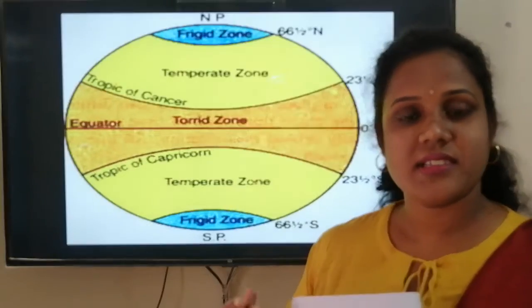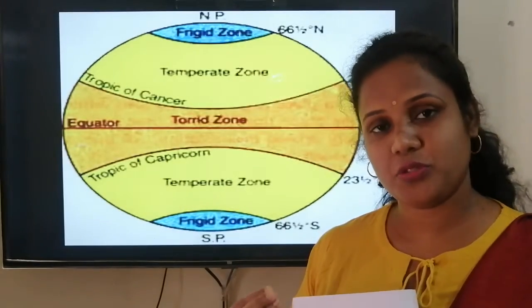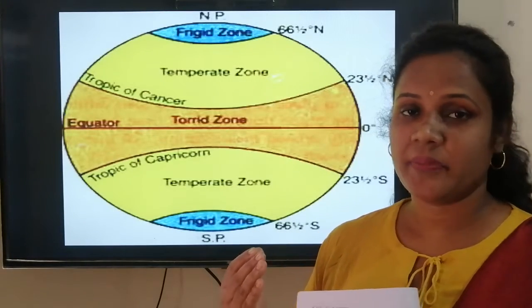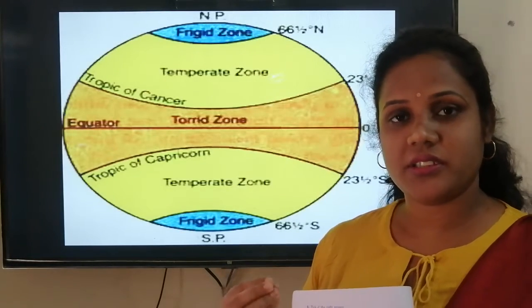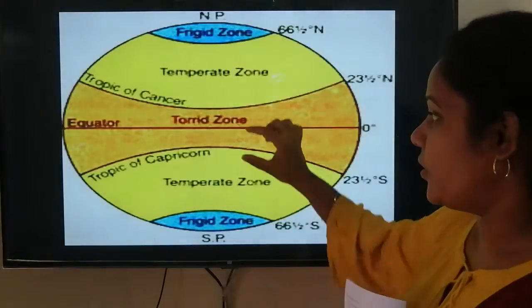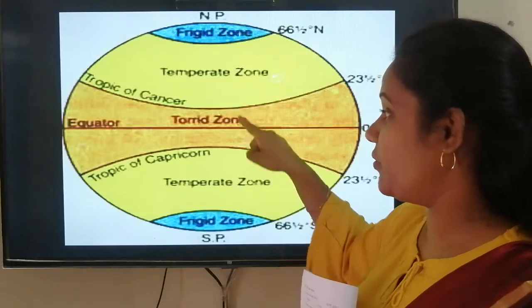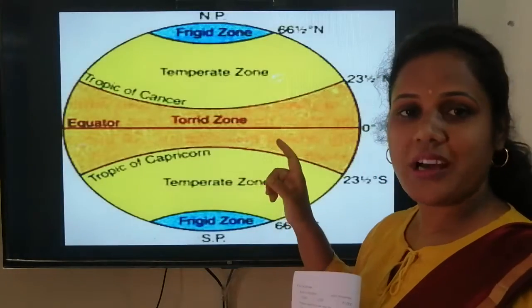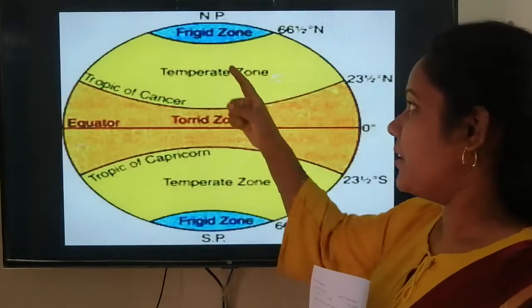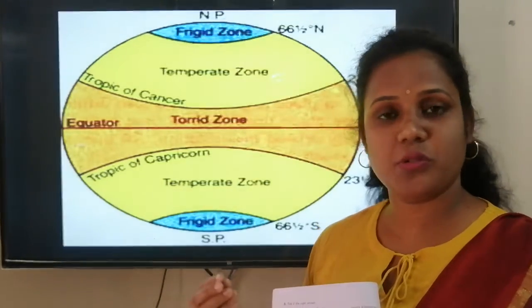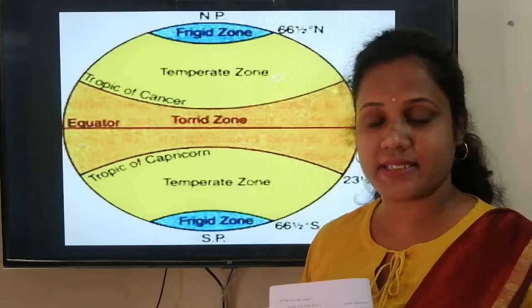In previous lessons, chapter 2, you have learnt that there are heat zones: torrid, temperate and frigid. Now we know the torrid zone is a hot and humid zone where there is plenty of rainfall, so you have lots of trees here. Then we have the frigid zone where sun rays are not reaching, so there is no vegetation, no trees, no grasses.